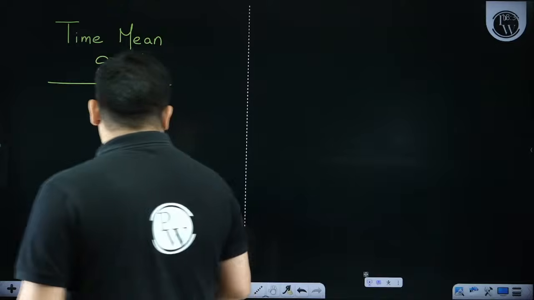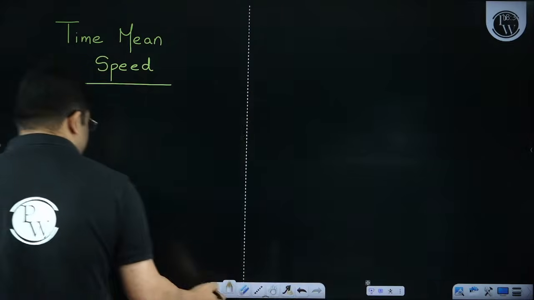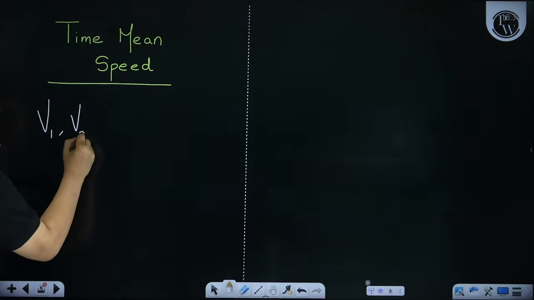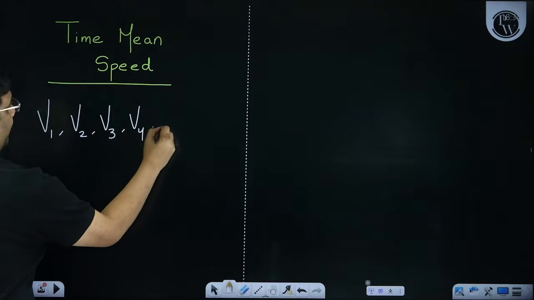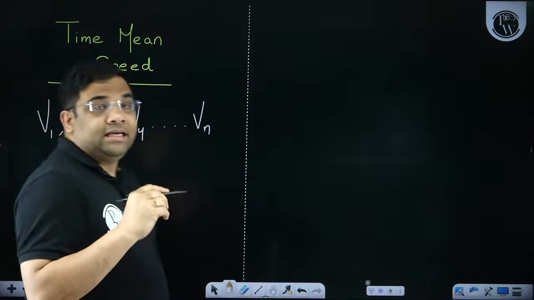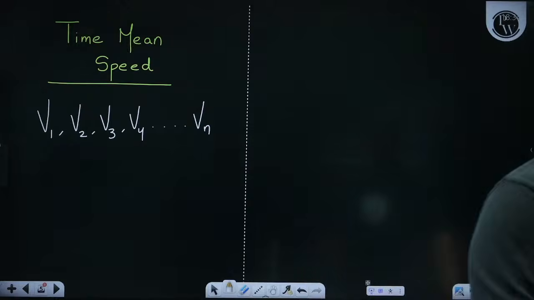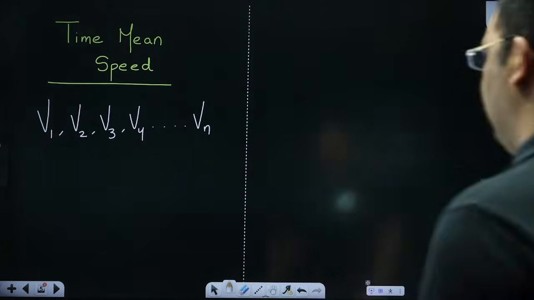So suppose we have n vehicles and the speed of all those vehicles is v1, v2, v3, v4, ... vn. These are the spot speeds or instantaneous speeds.